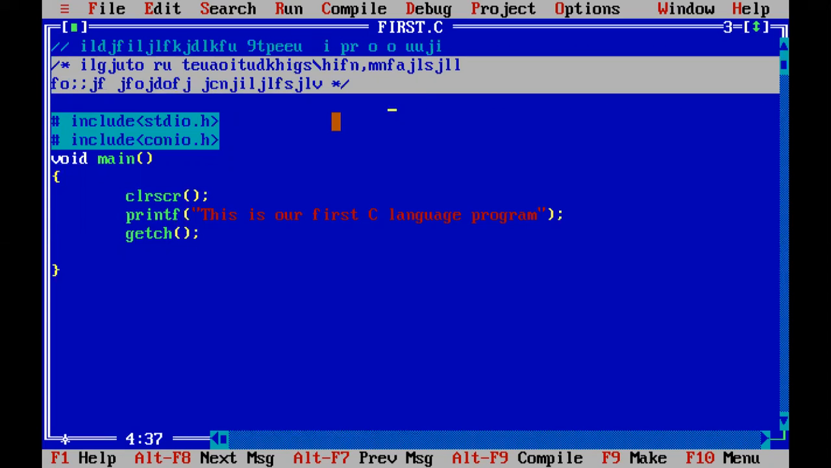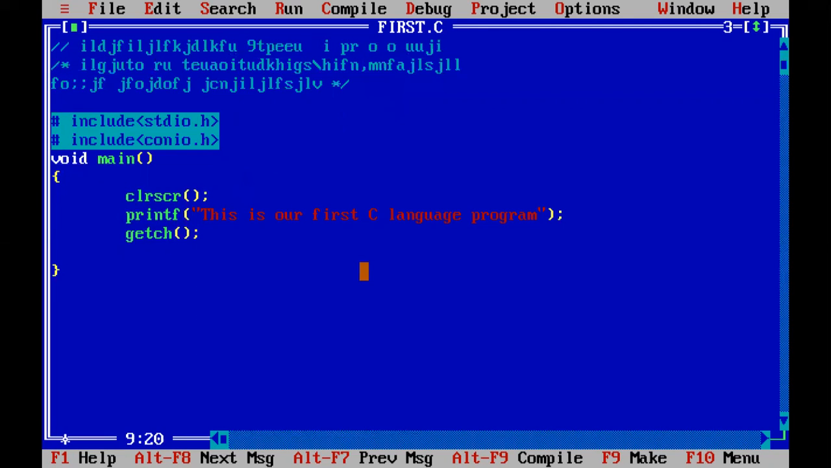You must practice. One more thing over here. At the end of each statement, I put the semicolon. In English, whenever your sentence is completed, you put the dot. In C language, when any statement is completed, I use the semicolon. Watch here, at the end of clear screen, I use a semicolon. At the end of printf, I use a semicolon. At the end of getch, I use a semicolon.